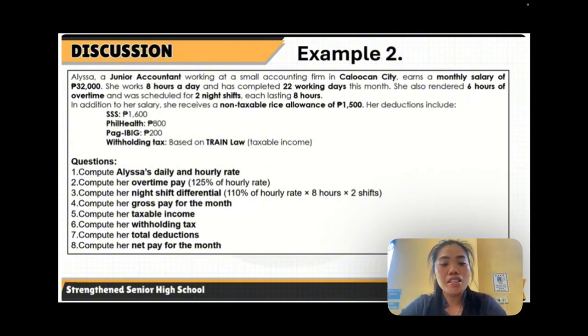We already discussed that as well. So that is simply using the multiplier 1.10 times 8 hours times 2 shifts, based on the given. Then 4, compute her gross pay for the month. Number 5, compute her taxable income. Number 6, compute her withholding tax. Number 7, compute her total deductions. And last, compute her net pay for the month.